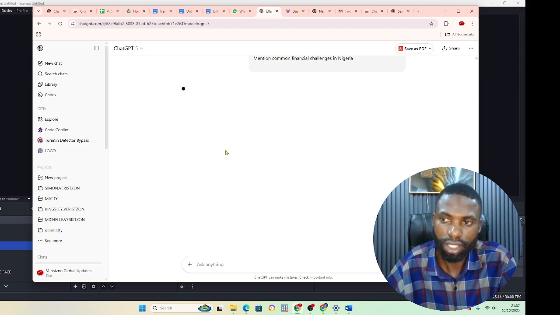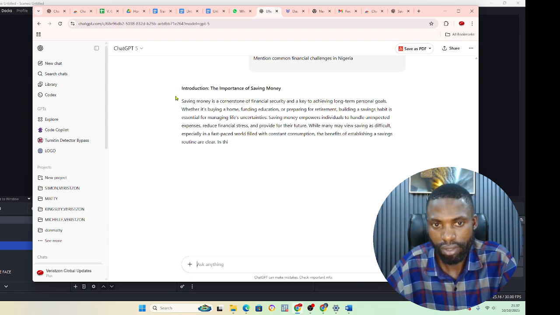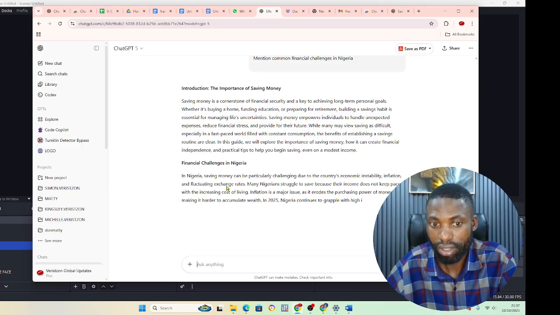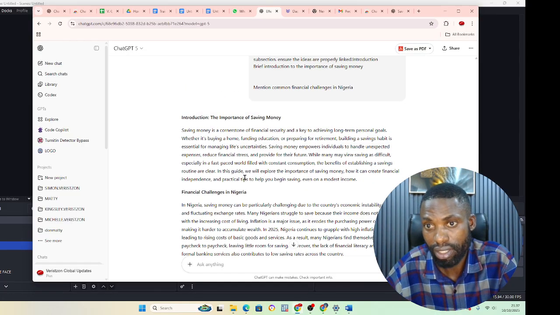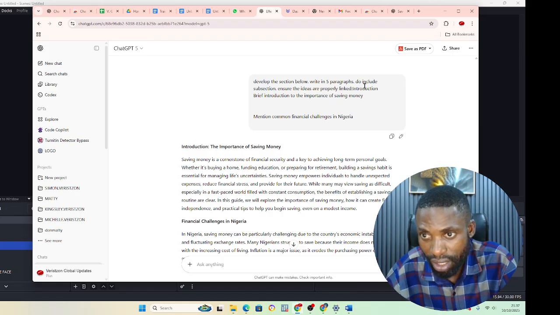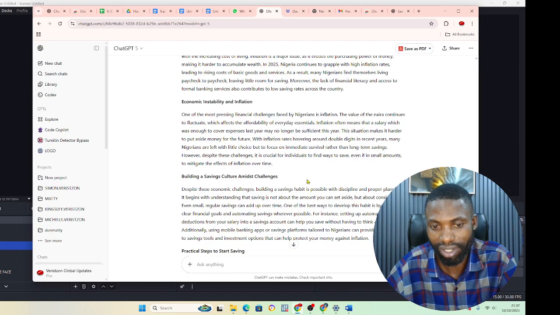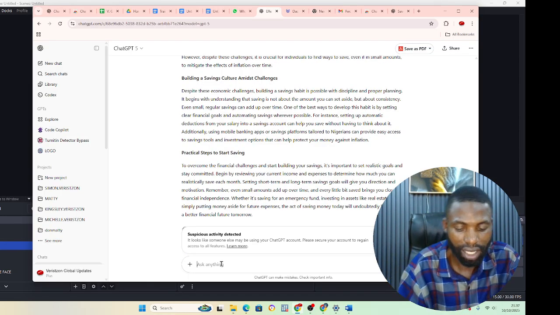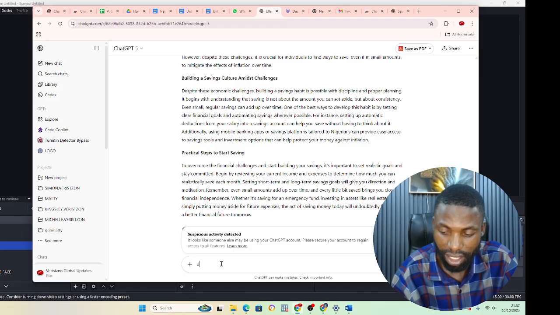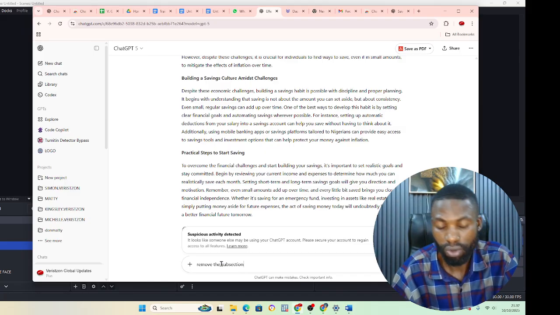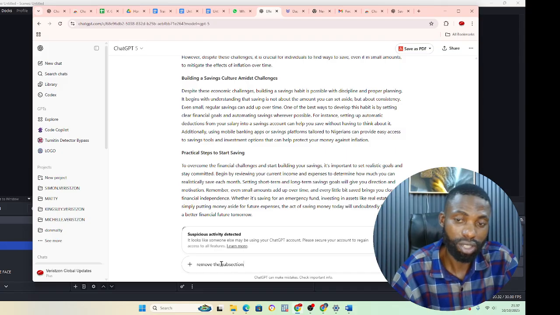So you wait for ChatGPT to write it. You can see this is the introduction. It still ended up including the subsections. But I said do not include subsections. Oh, sorry, I'm the one that made a mistake. Even at that, I can now say remove the subsections. I always tell you the quality of input determines the quality of output.